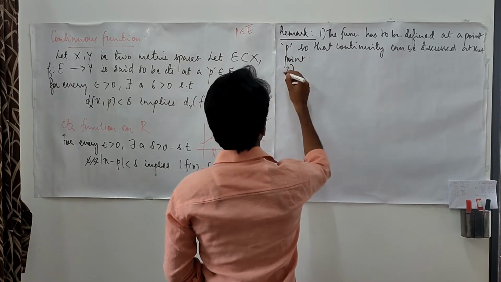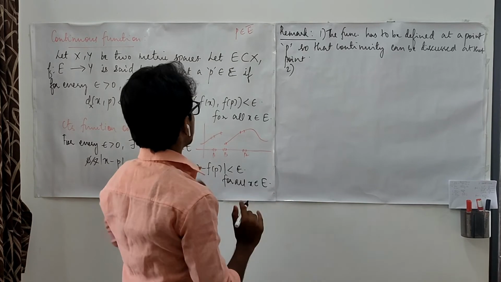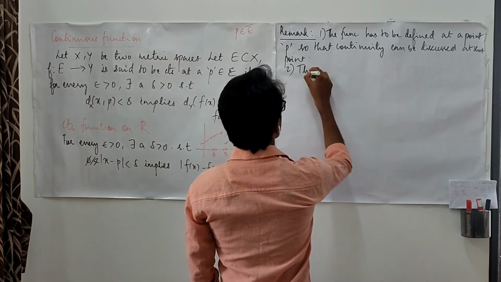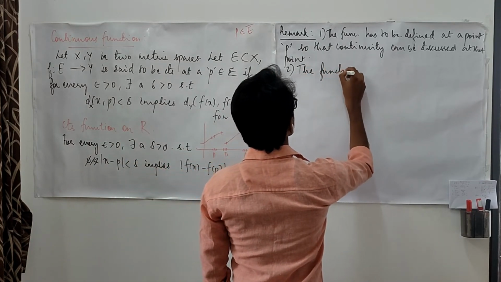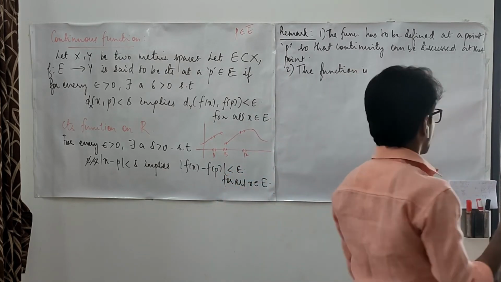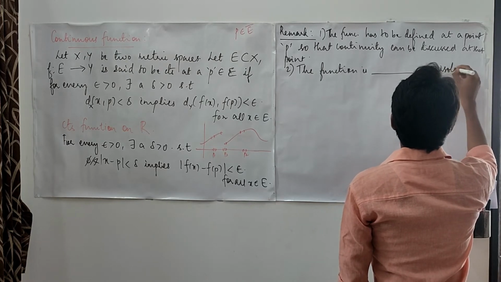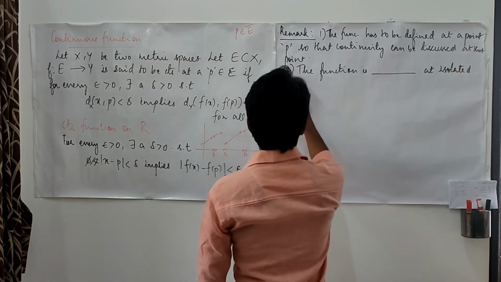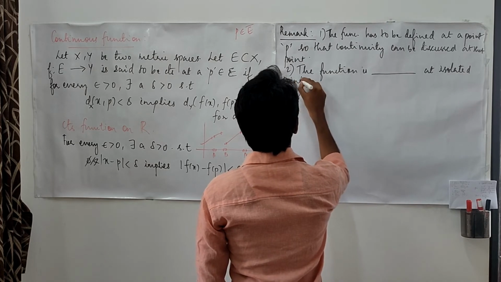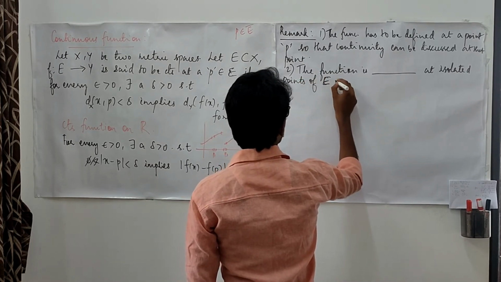The second remark: let us take the isolated points in E. Whether the function is going to be continuous or discontinuous at isolated points of E is what we are going to discuss. What do we mean by an isolated point?